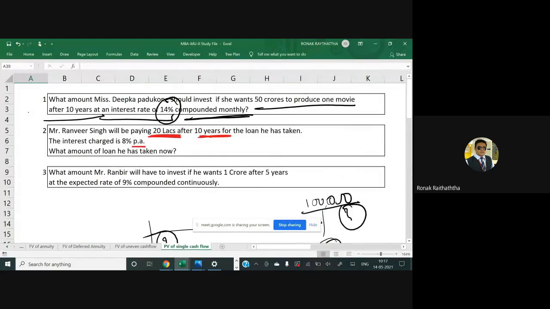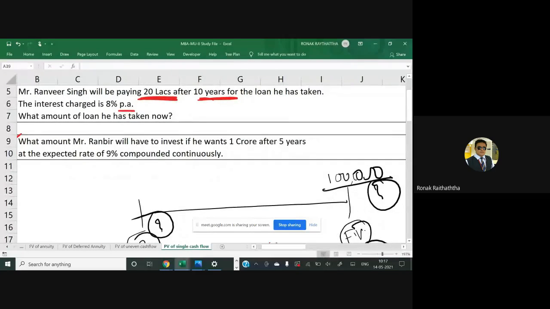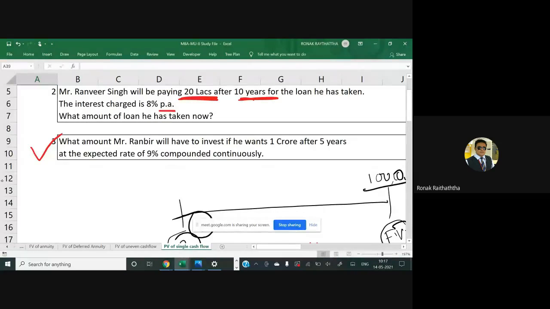Let's move ahead. Now we have taken the present of Miss Deepika. The past should also be considered. Let's move to question number 3. What amount will Mr. Ranbir have to invest if he wants 1 crore after 5 years at the expected rate of 9% compounded continuously? So we have seen the compounding frequency annual and monthly till now. We are taking the continuous compounding.